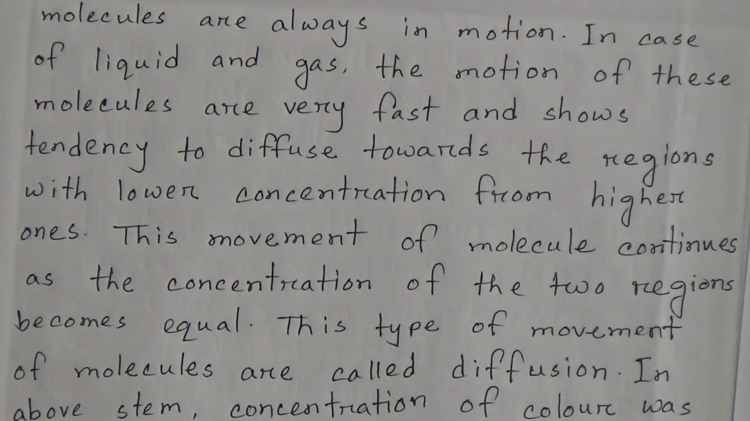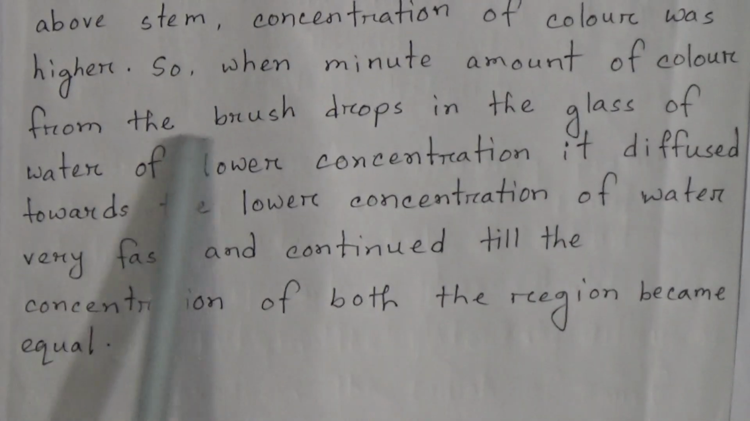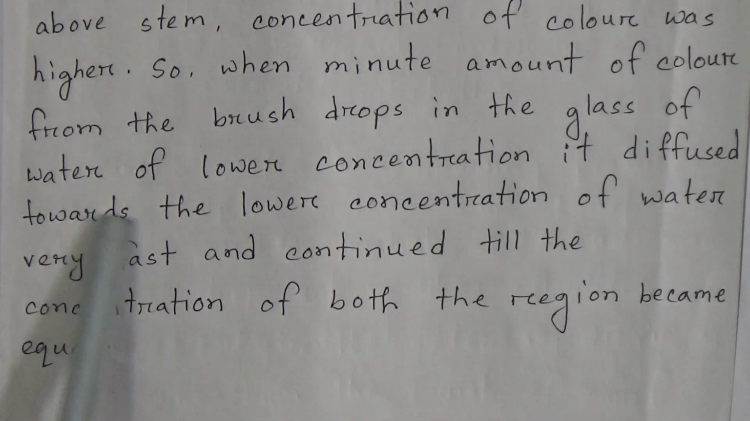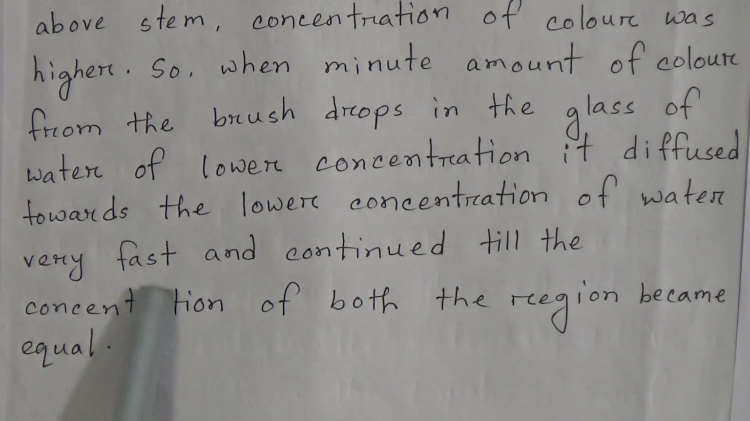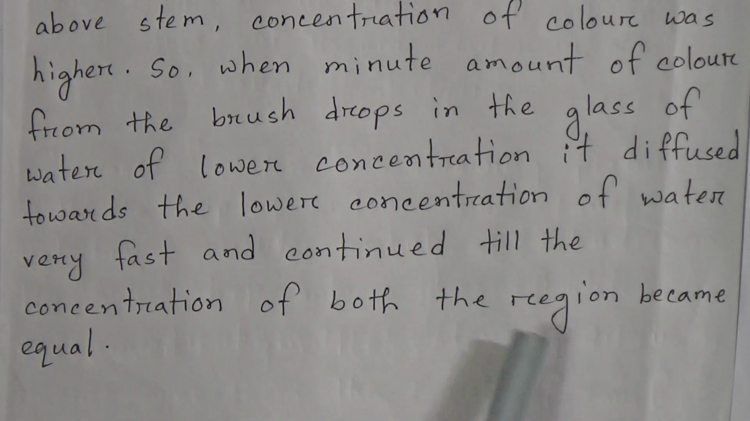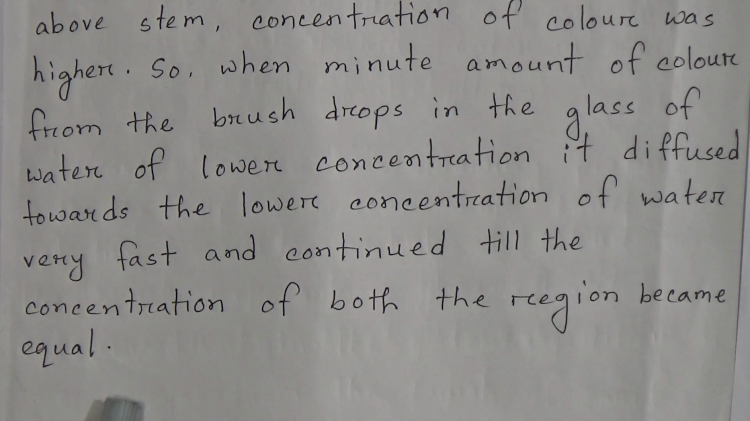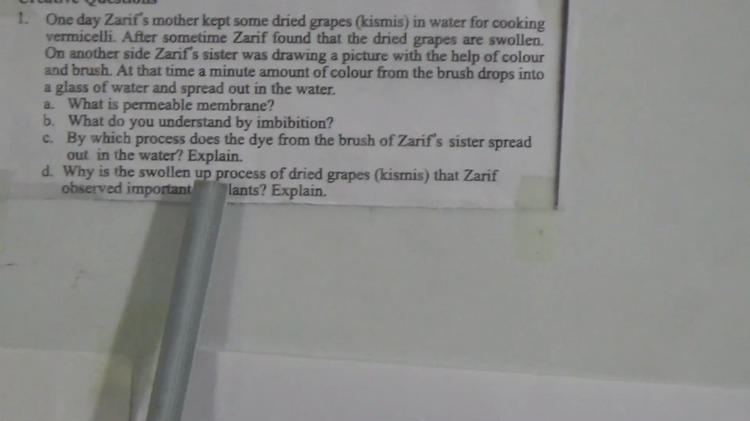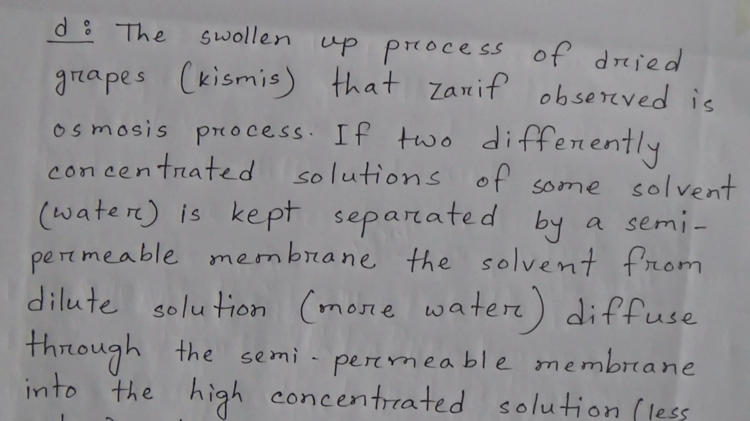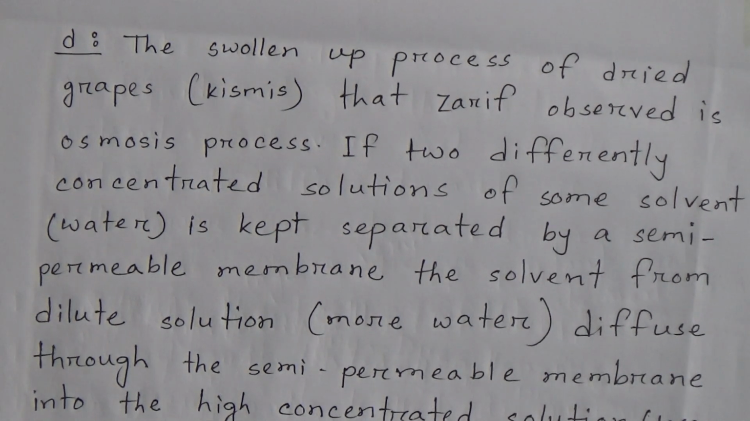In the above stem, concentration of color was higher. So, when minute amount of color from the brush drops in the glass of water of lower concentration, it diffuses towards the lower concentration of water very fast and continued till the concentration of both the region became equal. My dear students, now come to the next question number D. Why is the swollen up process of dried grapes, that is kishmish, that Zarif observed important for plants? Explain. That means in this question answer we have to describe the importance